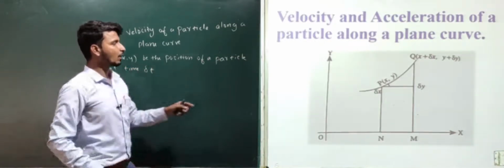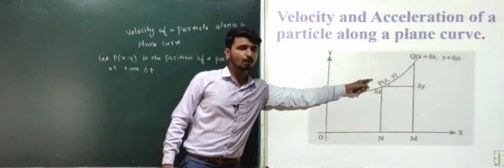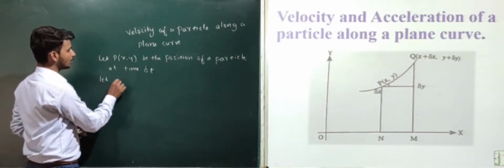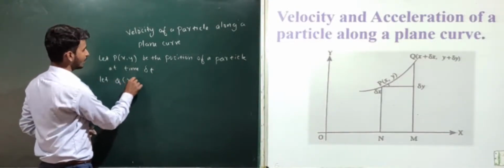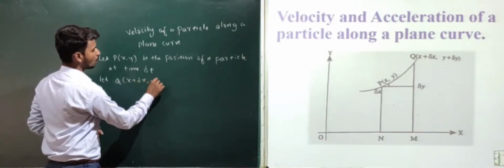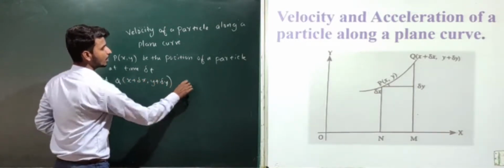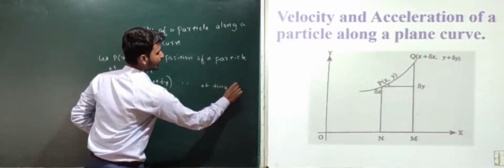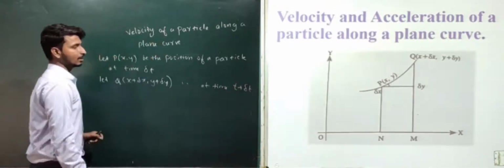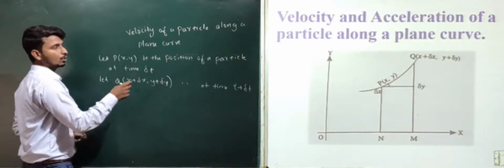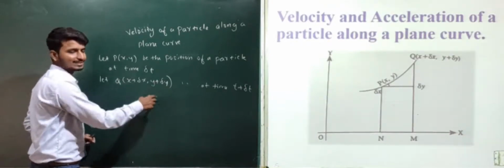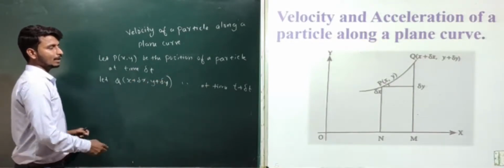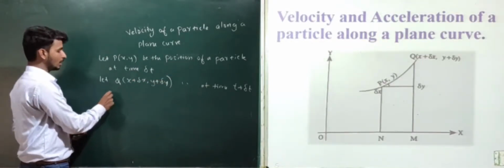Let Q of x plus delta x, y plus delta y be the position of a particle at time t plus delta t. Here the displacements delta x and delta y are parallel to Ox and Oy.